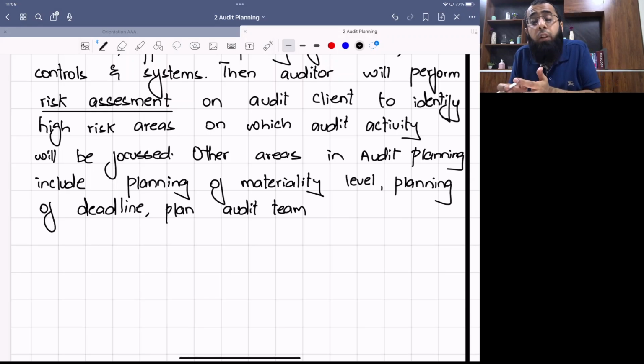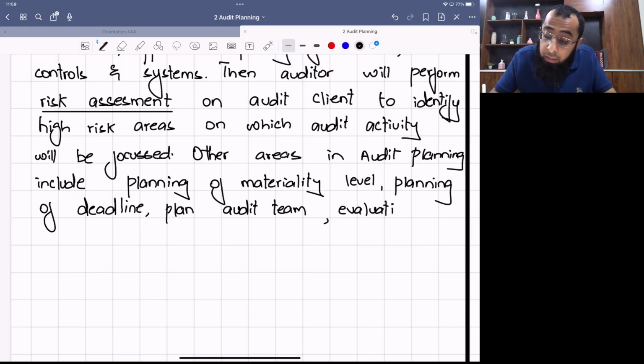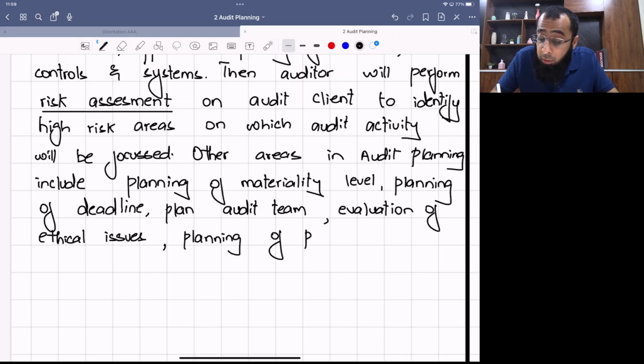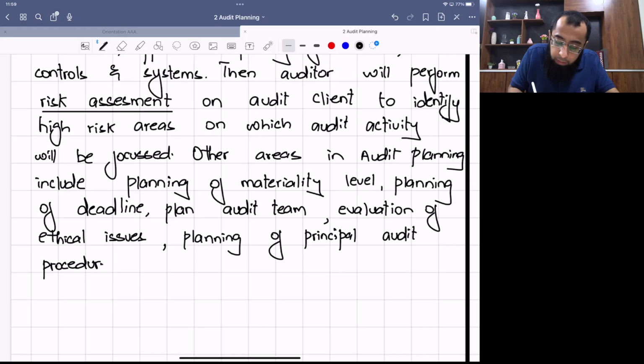Obviously, if the audit planning is not done properly, then it is not possible to do the entire audit with proper quality. Evaluation of ethical issues, if any ethical concerns exist, like any threats to independence or the code of ethics issues, you have to consider those also. Planning of principal audit procedures, that in these areas we'll do these audit procedures specifically. And many other things are planned in the audit planning phase.